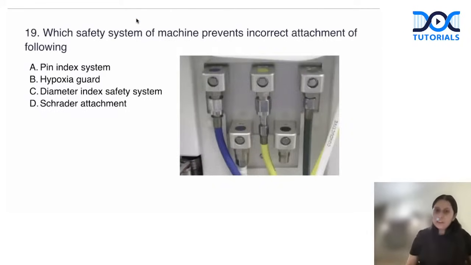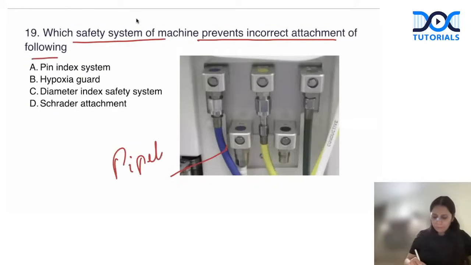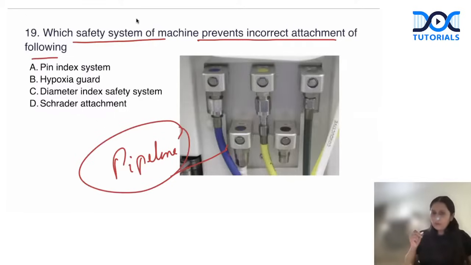Okay. Next. Now, again, an image-based question. So this is the pipeline. Which safety system of the machine prevents incorrect attachment of the following? So what following? First, we need to understand this is a pipeline. We can see the color coding of the pipeline. So this is blue for nitrous oxide, white for oxygen, yellow is for vacuum, and this is black for air.